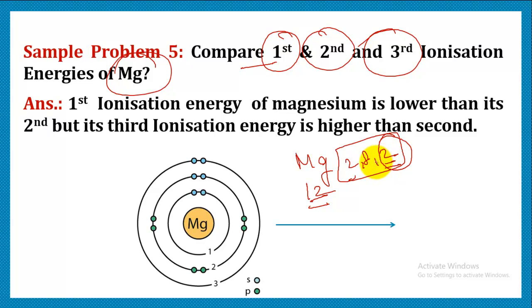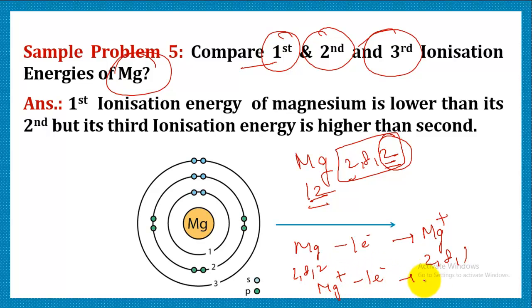It will do one by one. So first it will lose 1 electron, right? And after losing 1 electron, it will acquire Mg+, and its configuration will be 2,8,1. That means still it is unstable. So it will lose another electron and it will form Mg2+, and now its configuration will be 2,8. Now it has attained octet, so it becomes stable.